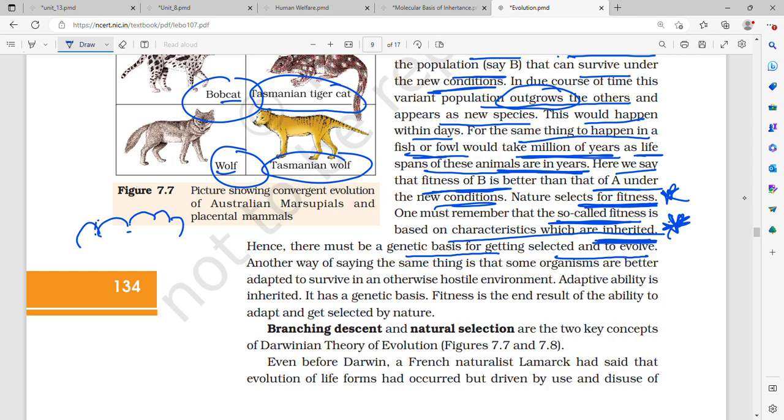There must be a genetic basis for getting selected and to evolve. Another way of saying the same thing is that some organisms are better adapted to survive in an otherwise hostile environment. Adaptive ability is inherited. It has a genetic basis. Fitness is the end result of the ability to adapt and get selected by nature. These are so important lines.